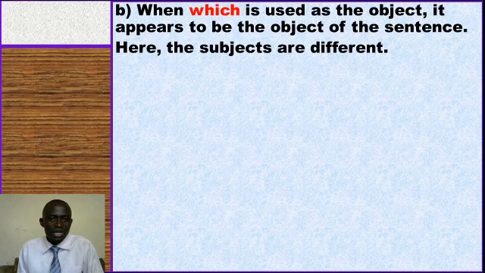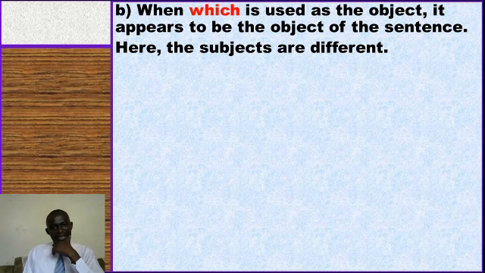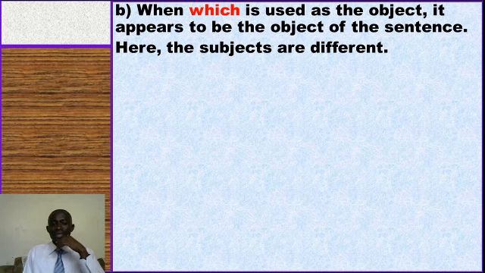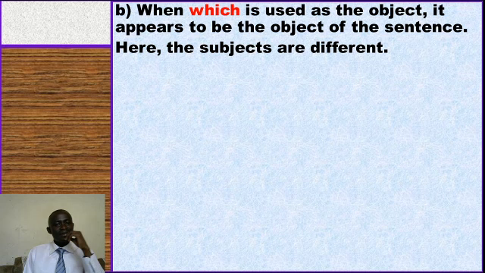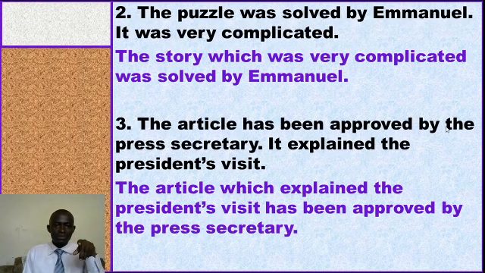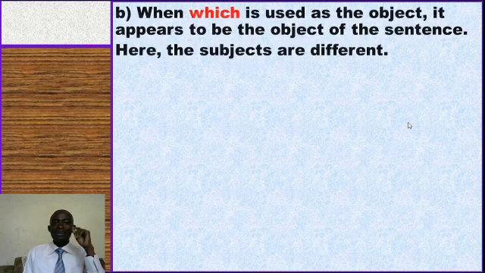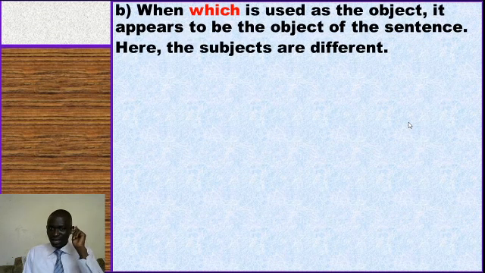Hope you have understood. We have this rule saying when which is used as the object, it appears to be the object of the sentence. The subjects are different when we have more than one subject. Remember the other side we were talking about the book. Here we're talking about the article, and this it is referring to the article. We have one subject. But the other part we're looking at, when we have more than two subjects, we're saying when which is used as this object, it appears to be the object of the sentence, and here we have different subjects.